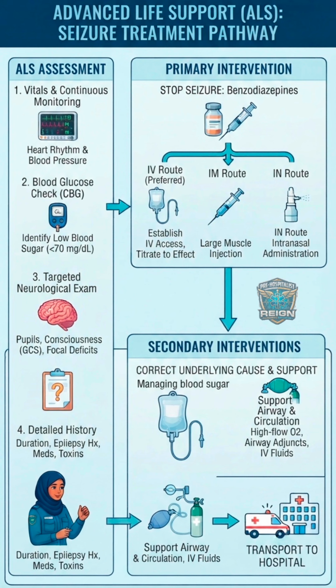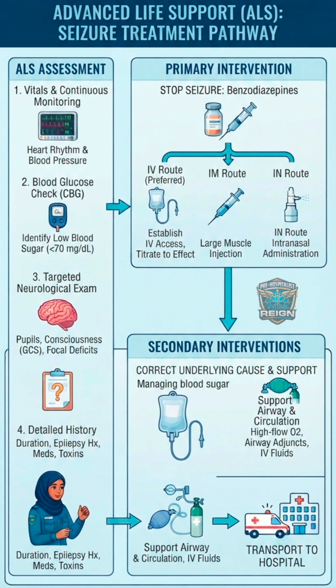Targeted neurological exam. They look closely at pupil sizes, eye movements, level of consciousness, using scales like the Glasgow Coma Scale, and check for any focal deficits, signs that a specific part of the brain was damaged or stroked.